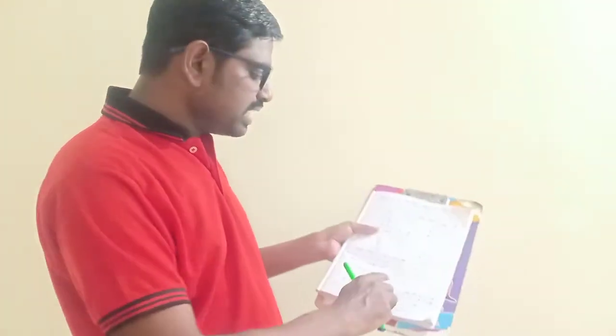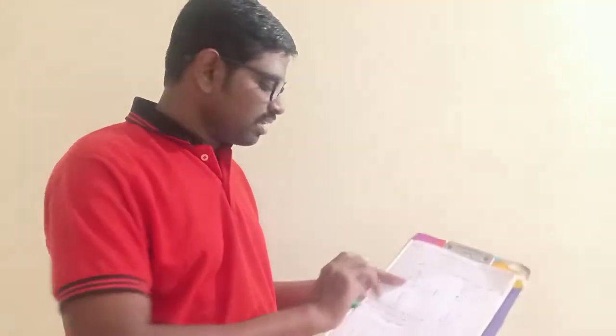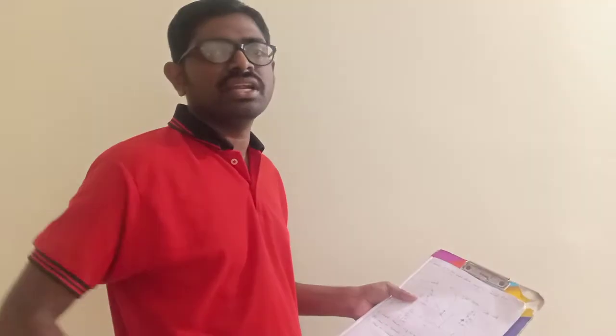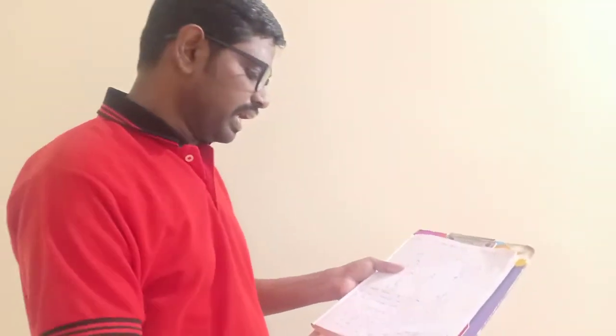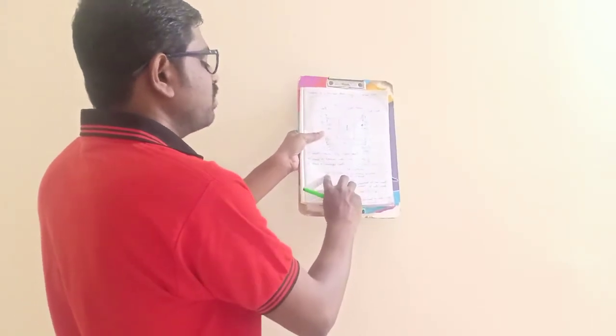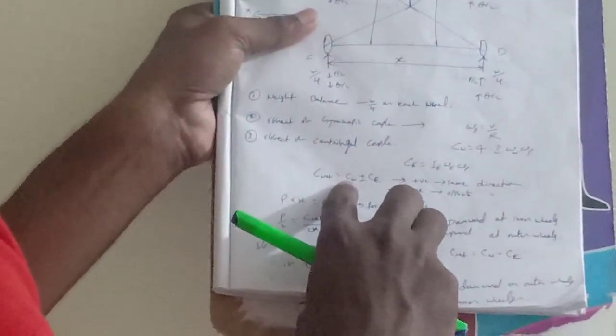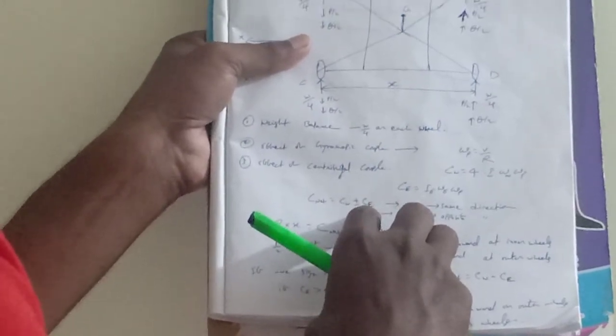A negative sign is taken whenever the rotating parts of the engine and the wheels rotate in the opposite direction. From this I am going to calculate C net, which is equal to C wheel plus or minus C engine.